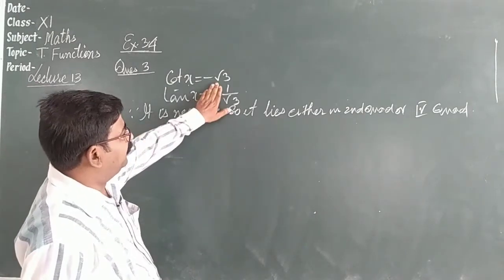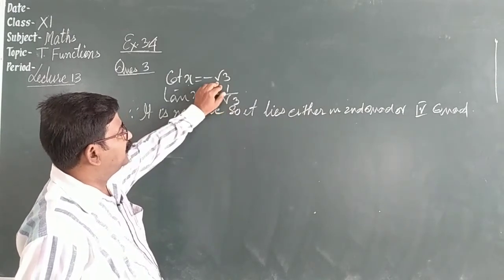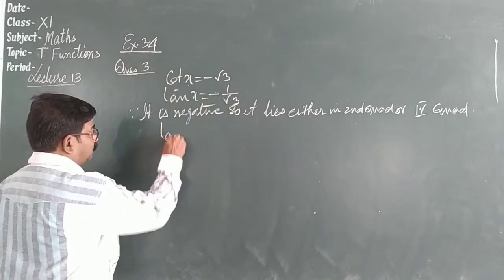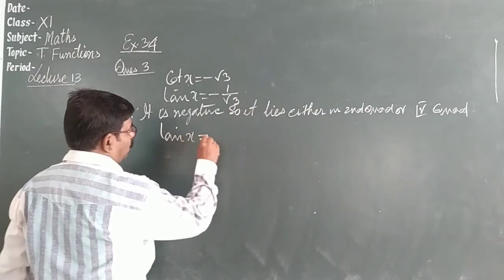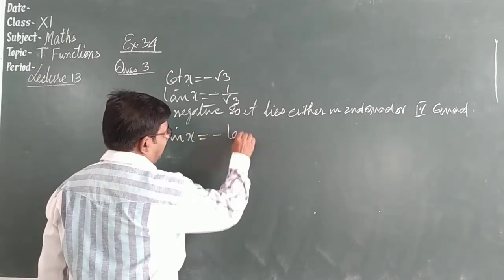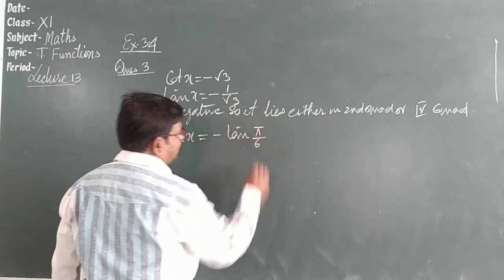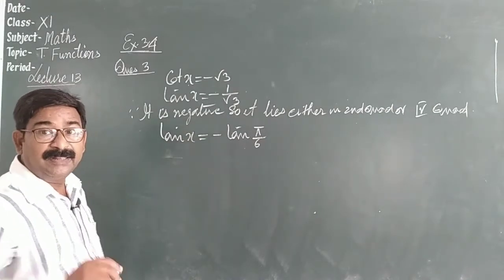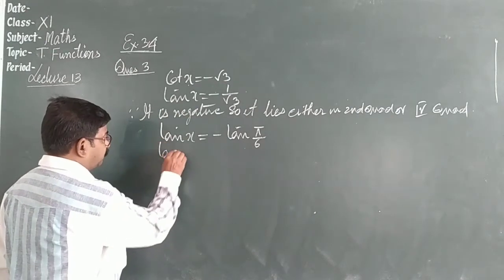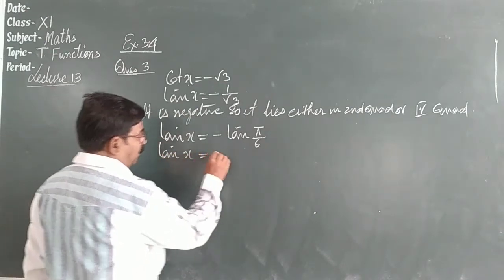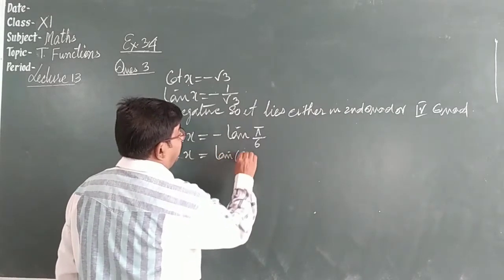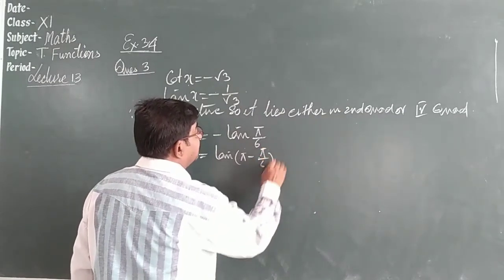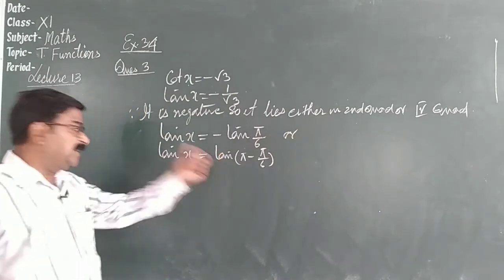Leaving the sign, what is the value of this? This is pi by 6. So we can write tan x is equal to minus tan pi by 6, 30 degrees. Since it is negative, it lies in the second quadrant, that is less than pi. So we can write tan x is equal to tan of pi minus pi by 6, if it is in the second quadrant.